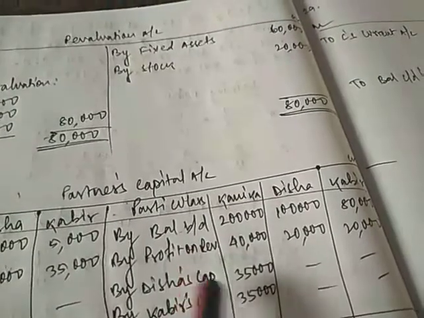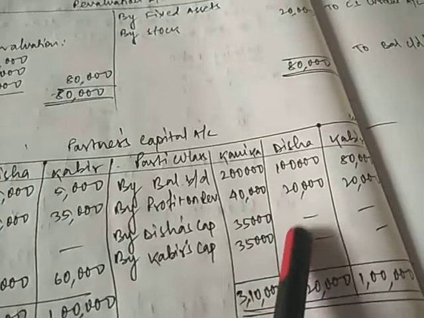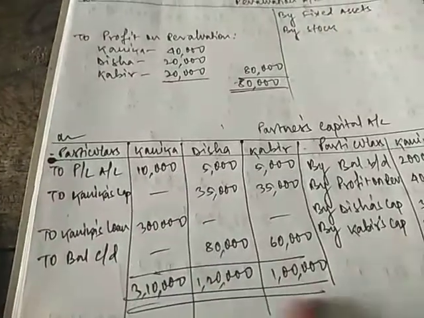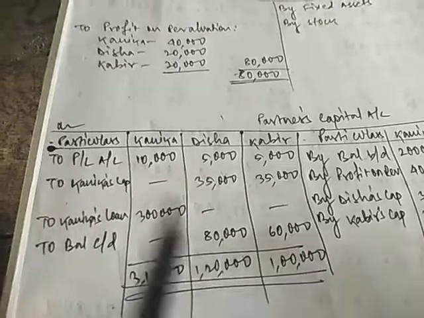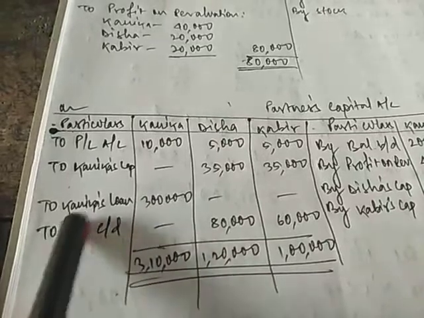Next, we'll balance it. 2 lakh plus 40 plus 35 plus 35 gives us 3,10,000. This is 1 lakh plus 20,000, 1,20,000. This is 80,000 plus 20,000, 1 lakh. This side we have the same total as on the credit side. From here we'll subtract the profit and loss account 10,000. We will get 3 lakh. That will be transferred to Kanika's loan.